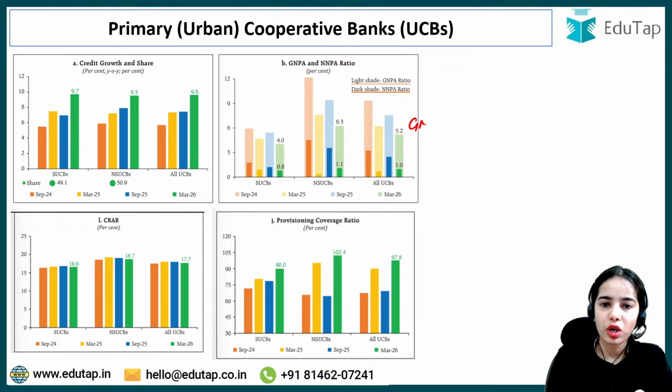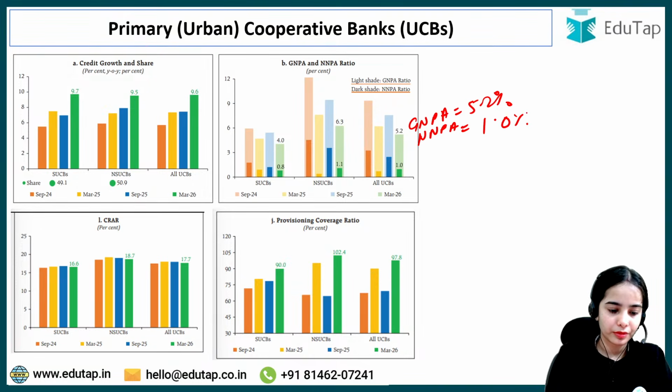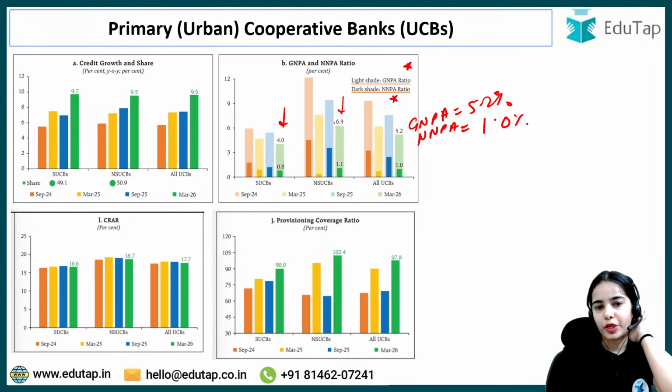So this is the idea. While the gross non-performing asset as well as net non-performing asset was lower in the scheduled urban cooperative banks in comparison to non-scheduled urban cooperative banks. Coming to CRAR, CRAR is 17.7% for the primary urban cooperative banks.